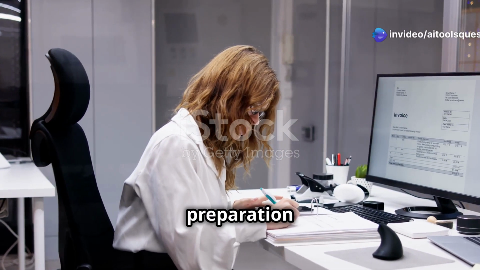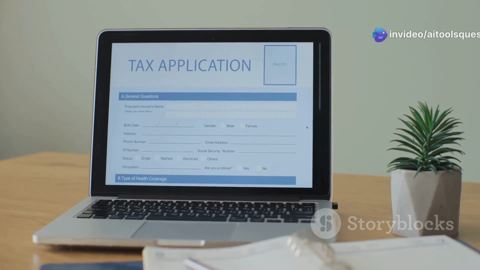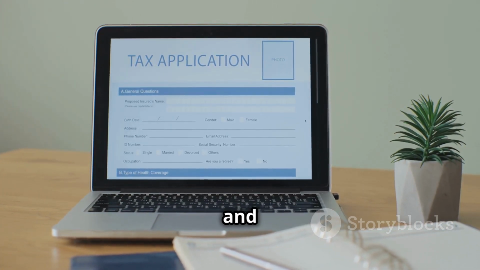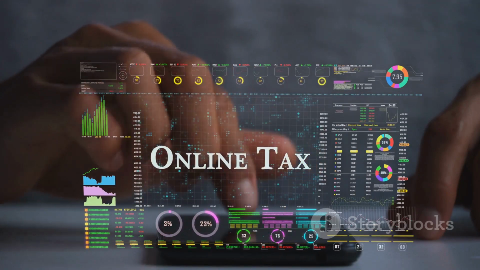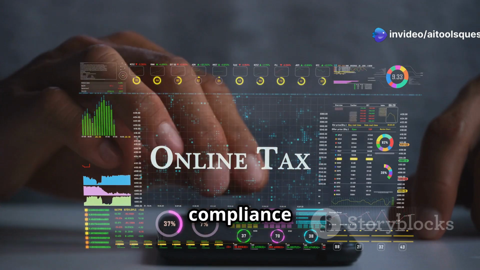AI simplifies tax preparation and compliance monitoring. TurboTax and QuickBooks use AI to offer personalized tax advice and automate filings. Avalara automates tax compliance for businesses with AI.